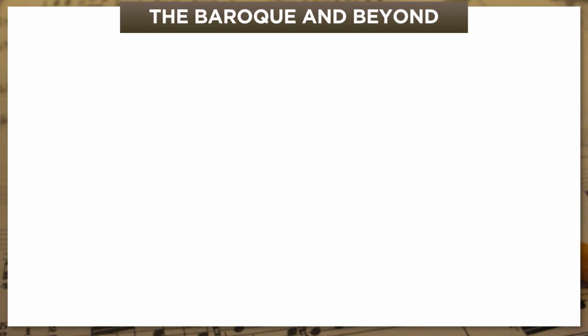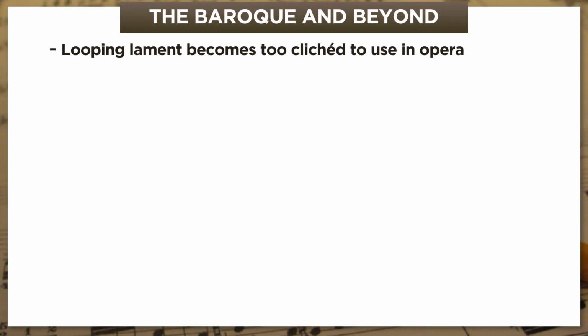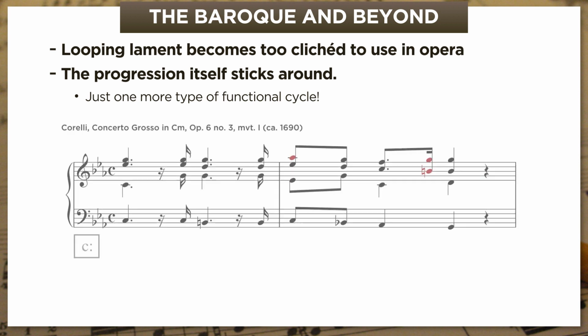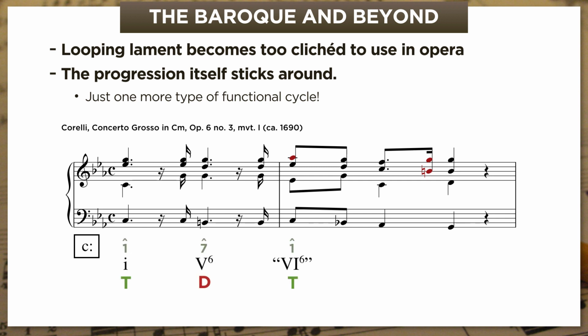So as you might expect, the looping lament bass eventually becomes too much of a cliche to keep getting used in opera. But the progression itself sticks around, and we find it all over the place in Baroque music, where it gives composers just one more type of functional cycle to play with. Here is the opening of Corelli's C minor Concerto Grosso, and the phrase combines a motion from tonic to dominant and back with the lament we saw earlier, except that the second quote-unquote tonic chord is actually that 6-6 chord I mentioned before. It's substituting for tonic with a non-chordal A-flat in the top voice.